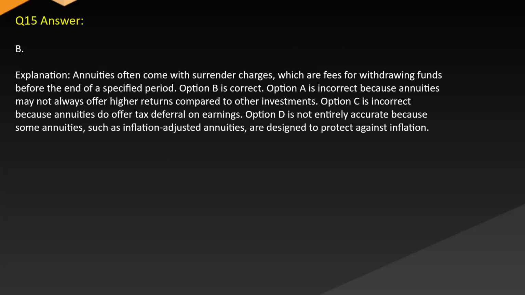Answer: B. Explanation: Annuities often come with surrender charges, which are fees for withdrawing funds before the end of a specified period. Option B is correct. Option A is incorrect because annuities may not always offer higher returns compared to other investments. Option C is incorrect because annuities do offer tax deferral on earnings. Option D is not entirely accurate because some annuities, such as inflation-adjusted annuities, are designed to protect against inflation.